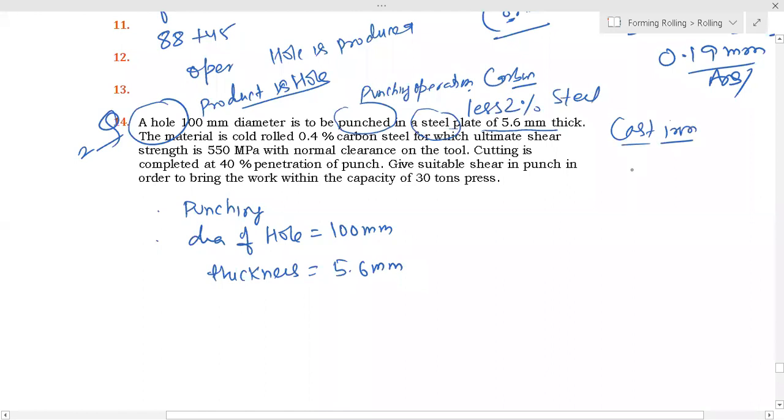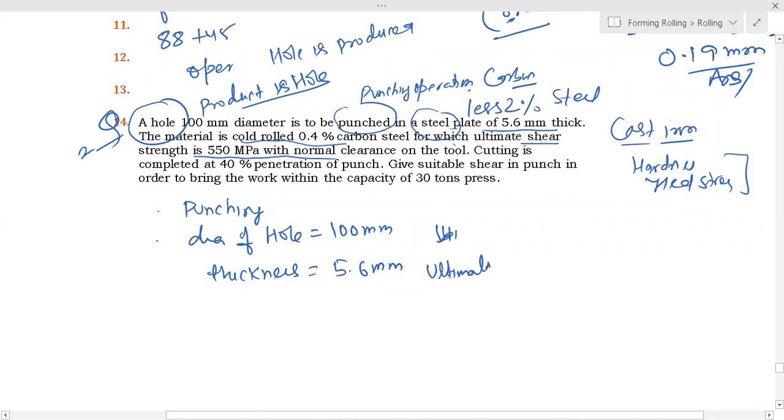Iron increases hardness and yield strength. Carbon acts as an interstitial impurity, so the host is iron and carbon. Okay, fine. The material is cold rolled 0.5% carbon steel. So they are telling about the steel and how it was produced, for which the ultimate shear strength is given. Ultimate shear strength is given.